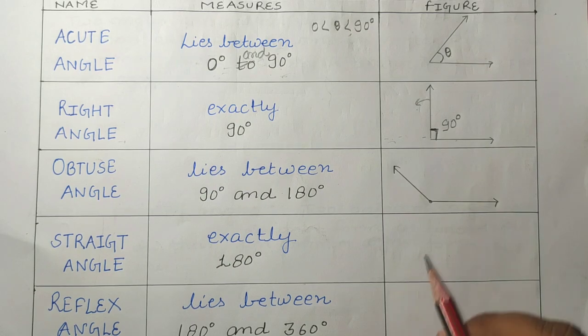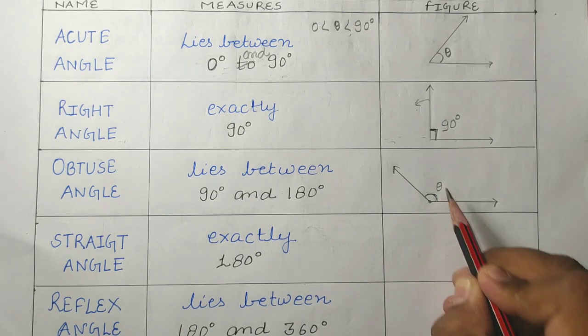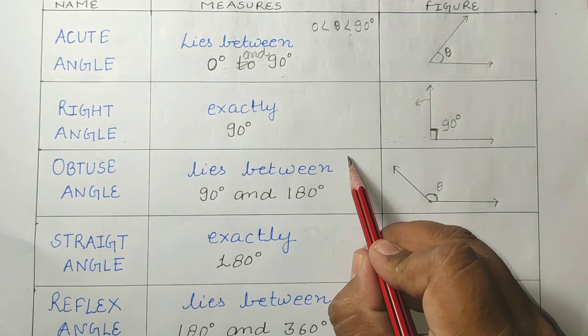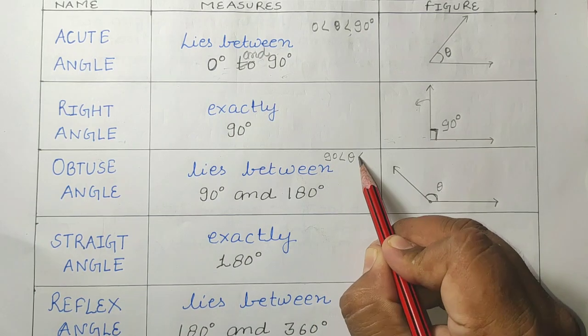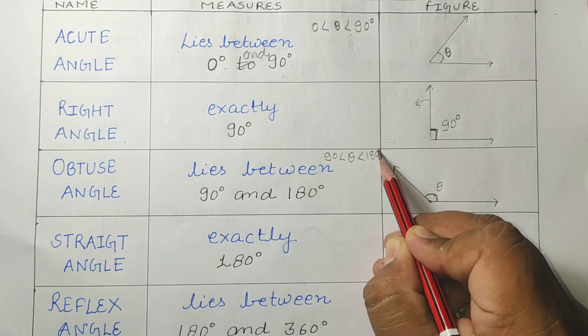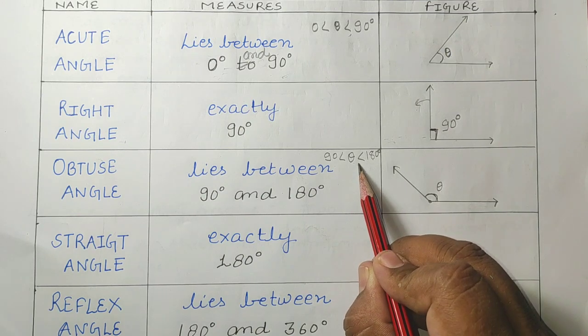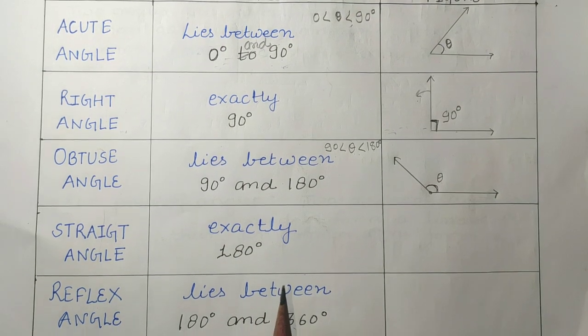So if some angle is like this, suppose the angle is theta, what will be the value of theta? The value of theta will be from 90 to 180 degree, means it will be greater than 90 degree and less than 180 degree.